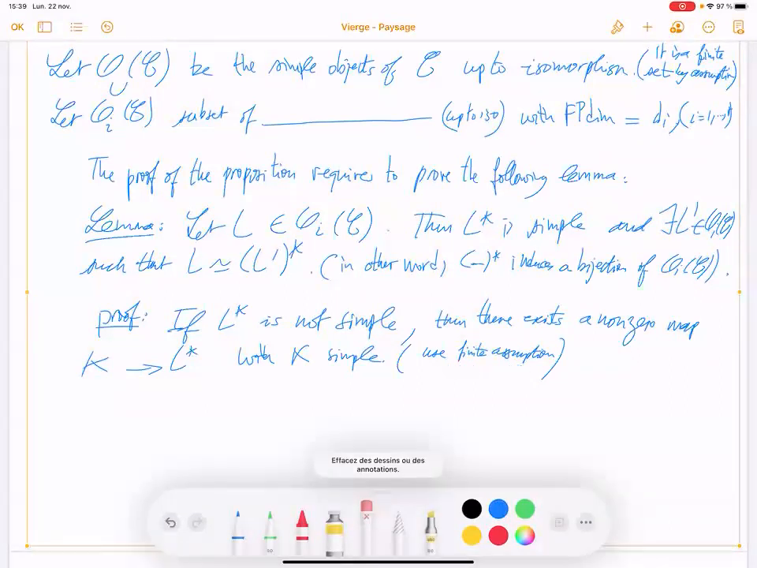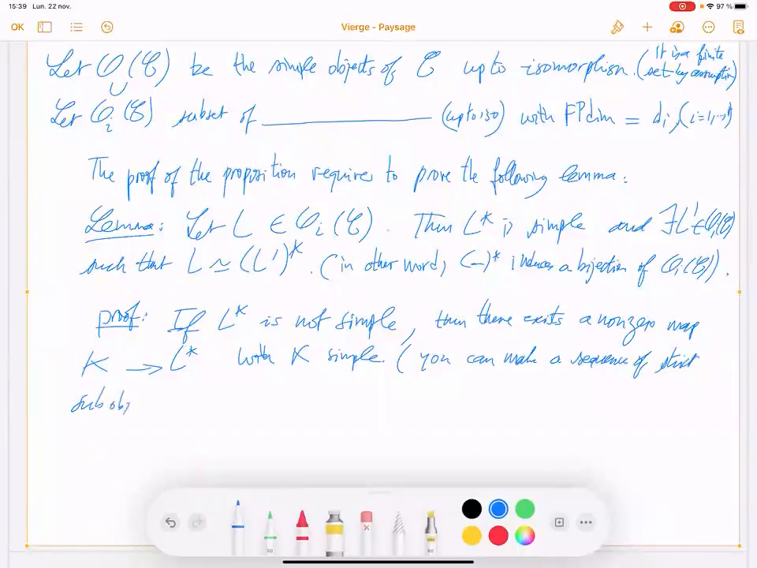Maybe I should write that. By finiteness, you can make a sequence of strict subobjects L star like that, and by finiteness it must reach a simple object.